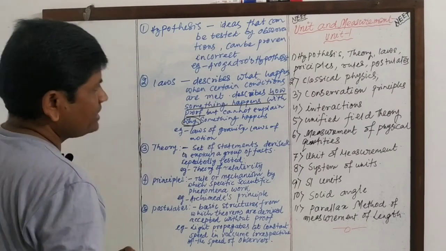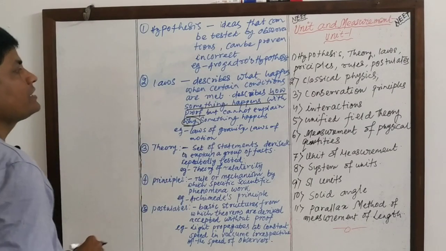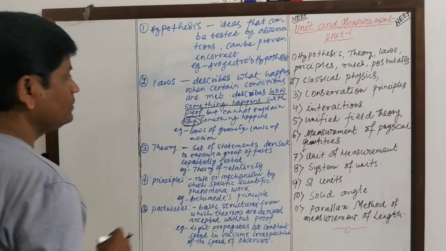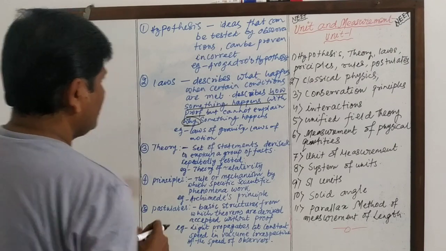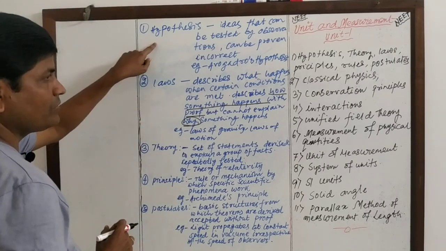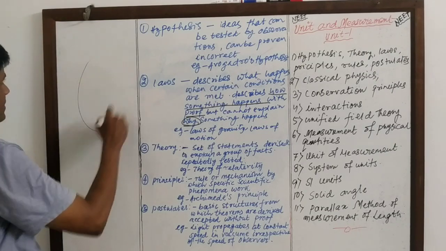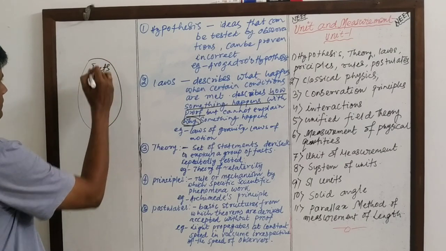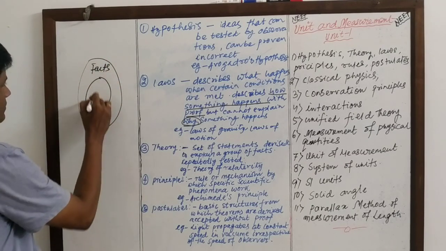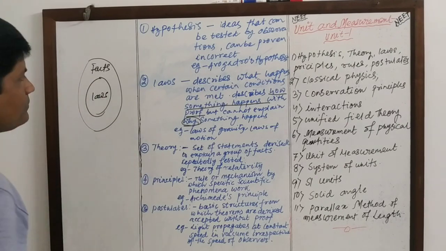Then come laws. Laws describe what happens when certain conditions are met. They describe how something happens with proof but cannot explain why something happens. Laws are derived from hypothesis. Facts may be falsified.